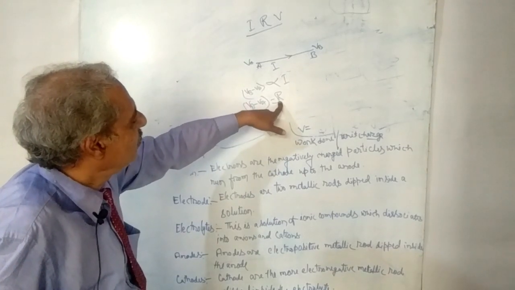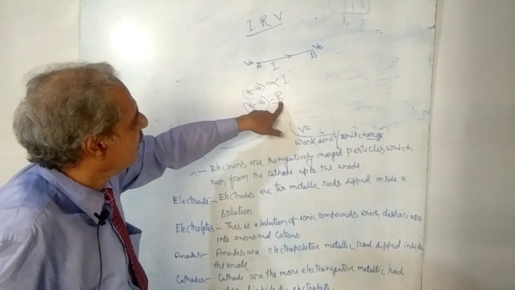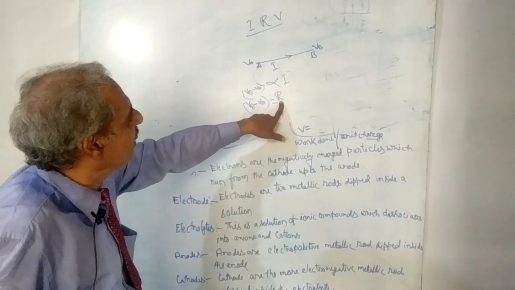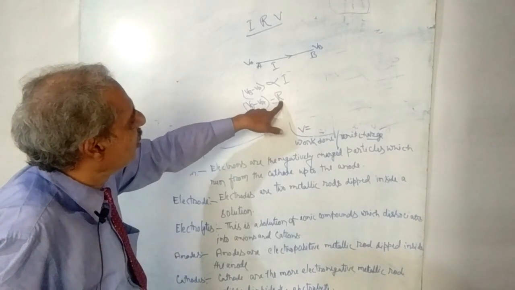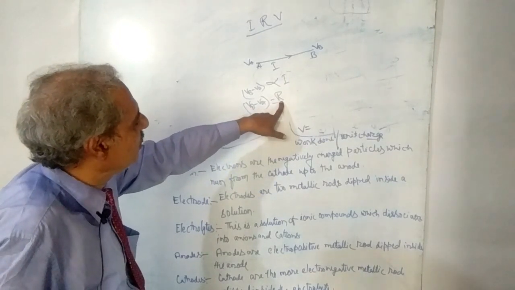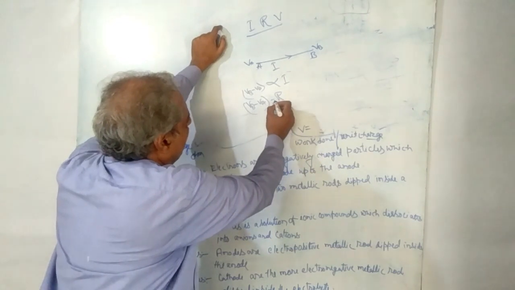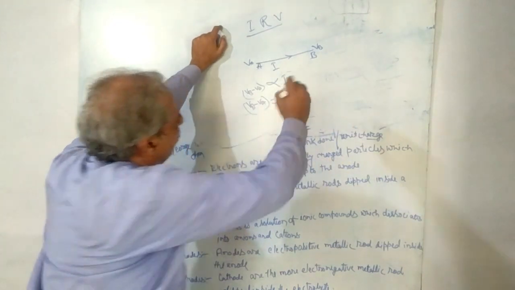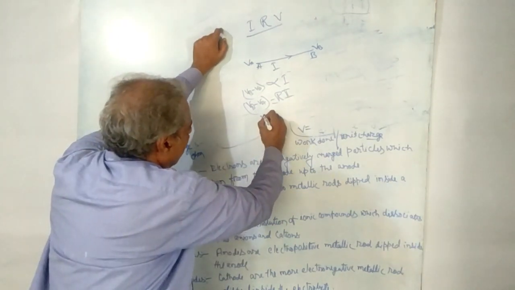We can think of it as the resistance offered by the material of the wire, symbolized by the first letter of resistance, R. So we can write VB minus VA is proportional to R, is equal to RI.